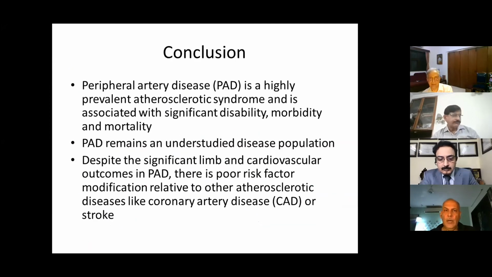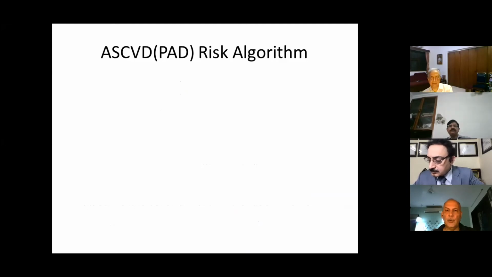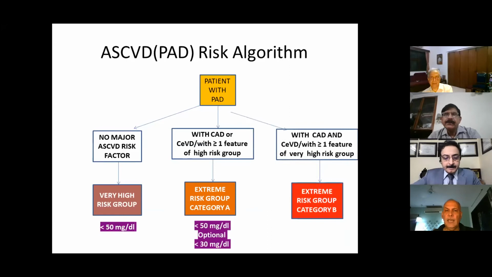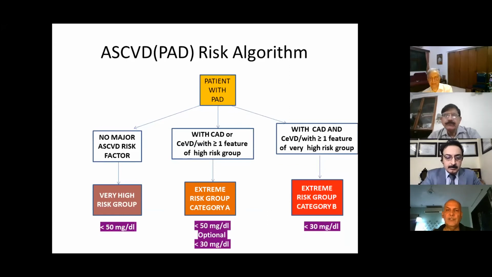So I conclude that peripheral artery disease is a highly prevalent atherosclerotic syndrome, and it is associated with significant morbidity, disability, and mortality. It remains an understudied disease population. Despite the significant limb and cardiovascular outcomes in PAD, there is poor risk factor modification relative to other ASCVD like coronary artery disease and stroke. And this is the final risk algorithm that I have described. This is how we should proceed and treat our patients with peripheral artery disease. Thank you very much.